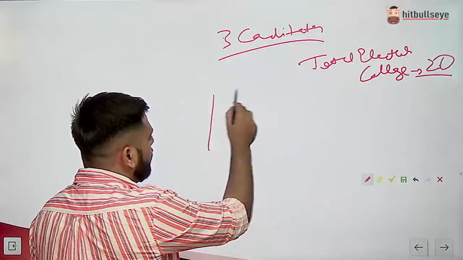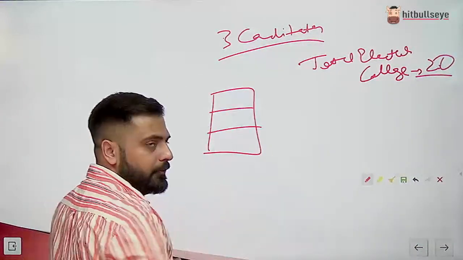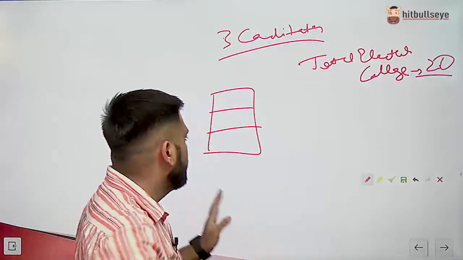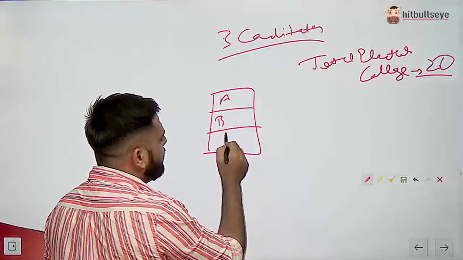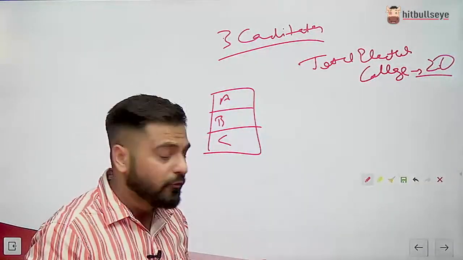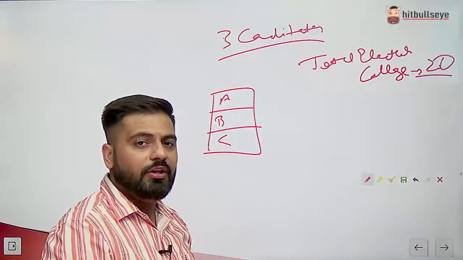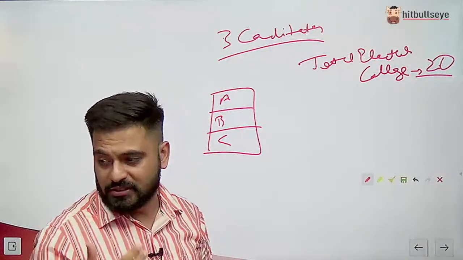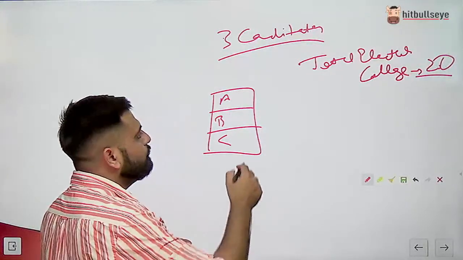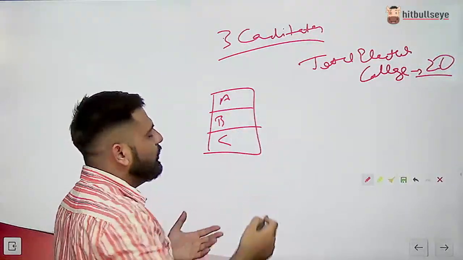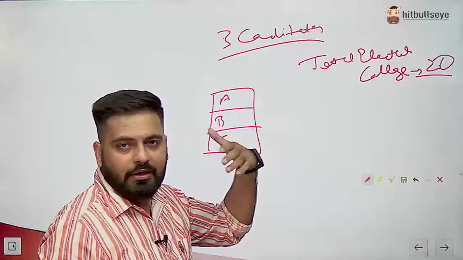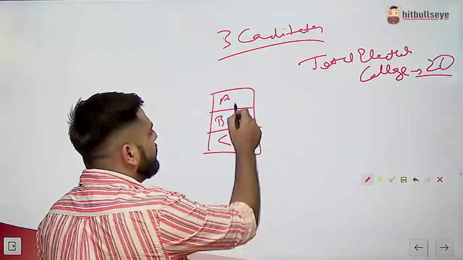So here there will be a ballot paper with the names of the candidates A, B and C, who are contesting the election of president. The person who is going to vote will not give one vote, they will give a preference. What do I mean by this? For example, if someone wants candidate A as president, he will give preference 1.